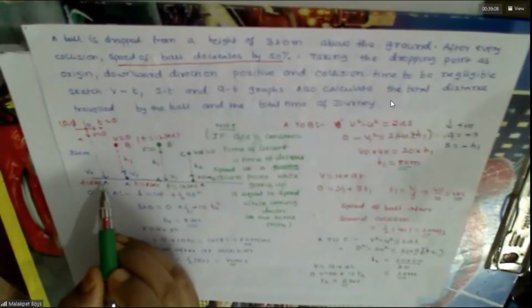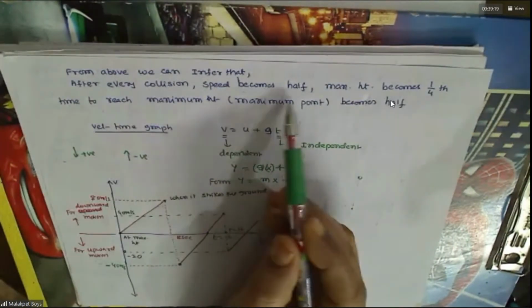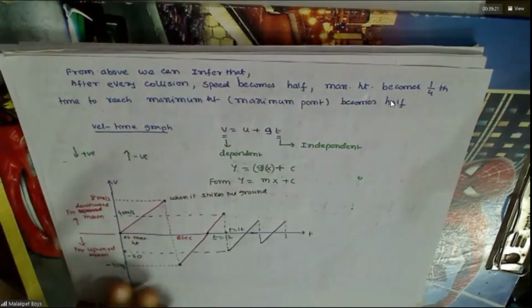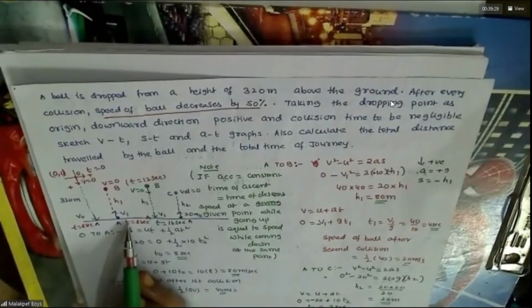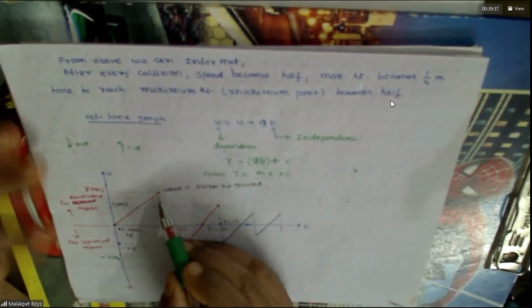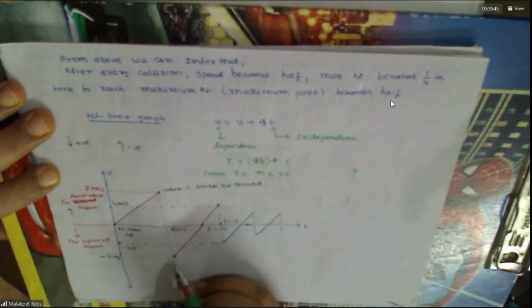At t equals 8 seconds, it is colliding now. After collision, it becomes half of that. Read the statement: after every collision, speed becomes half and it reverses direction, or not? It reverses the direction after collision. Collision takes place at 8 seconds only. So here you can see it is colliding at 8 seconds, speed becomes half. Half means 40. In which direction? Upward direction. So minus 40 I have taken.